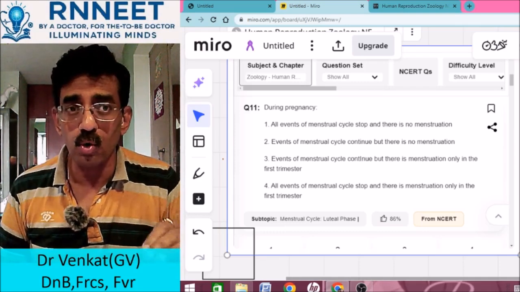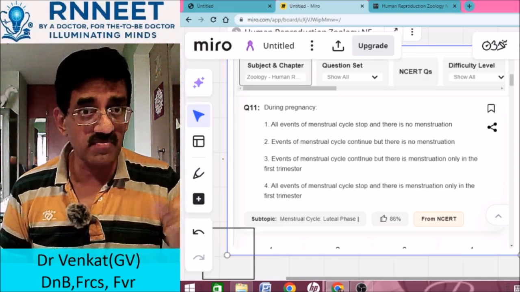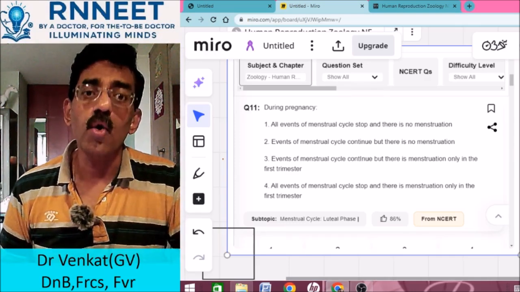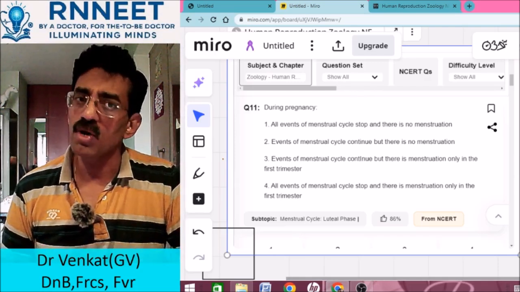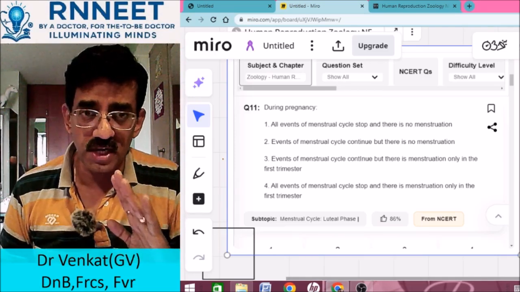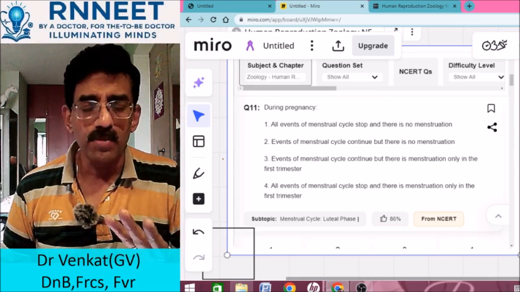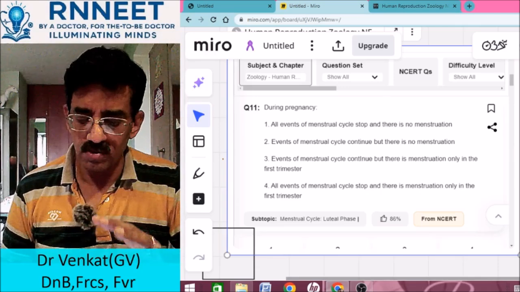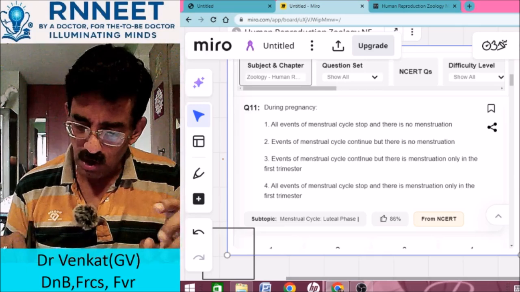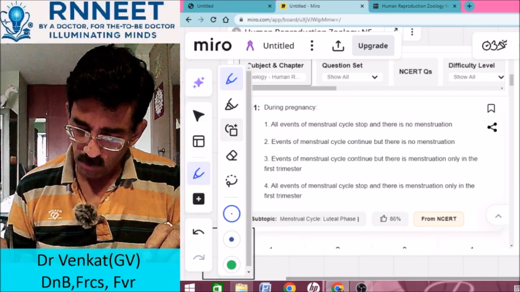That means there is no growth, no follicular phase, no ovulation, no secretory phase, because if the secretory phase occurs, then the endometrium will break down. Then the endometrium cannot hold the fertilized egg, the zygote. So therefore all phases, the secretory phase, ovulatory phase, and the follicular phase, all of them stop basically. And there is no menstruation either. So the answer is very simple. Answer is 1. Right? Perfect.